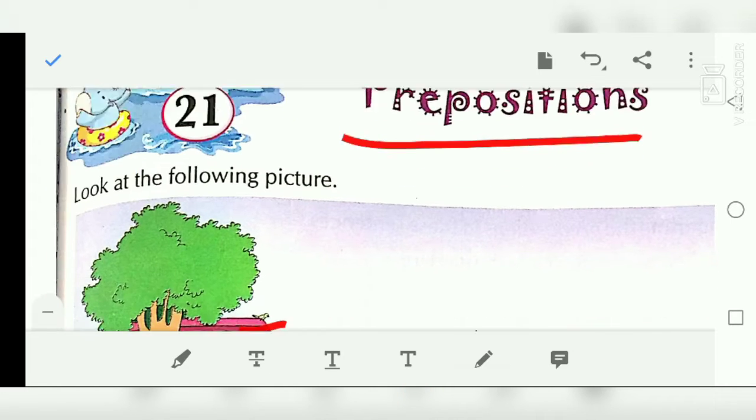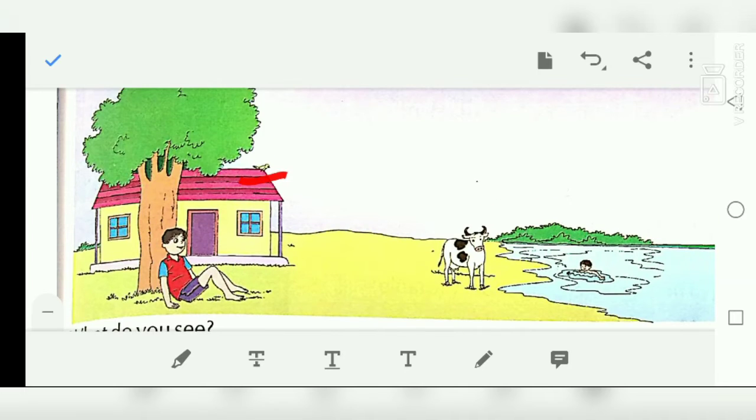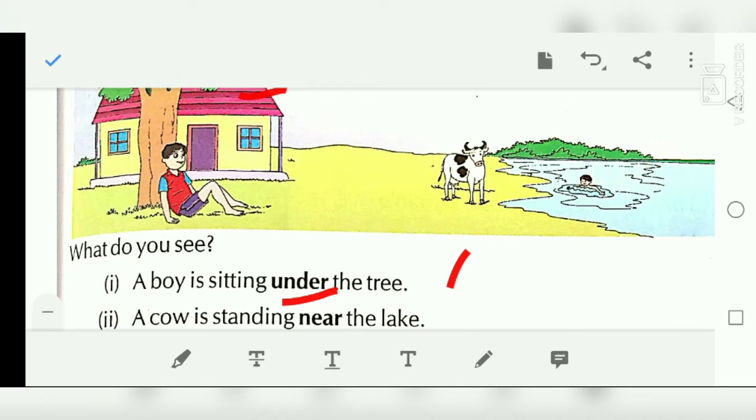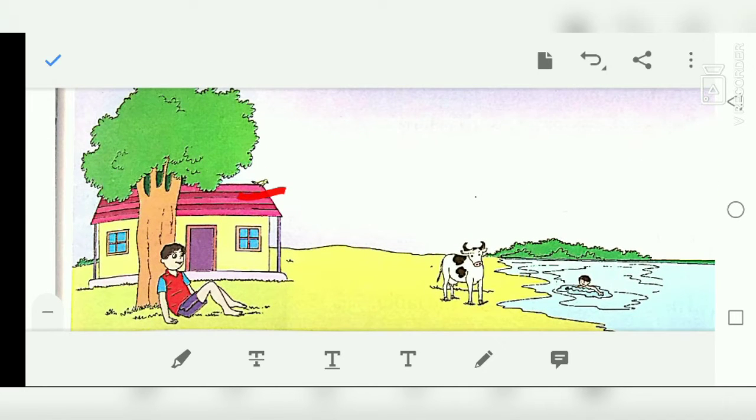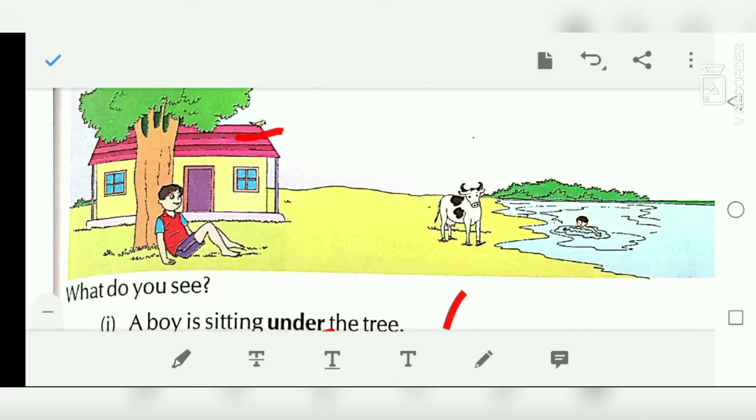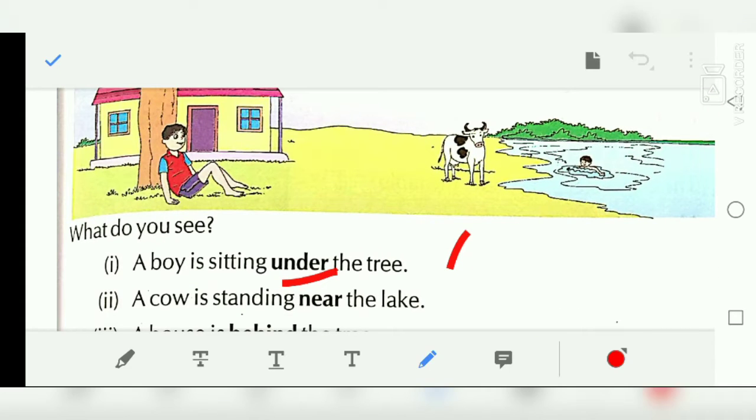Like, see this picture. In this, a boy is sitting. See this picture. A boy is sitting under the tree, and the cow is standing near the lake. So in this, it shows the relationship between the noun or pronoun with other words in a sentence. Like this, a boy is sitting under the tree.